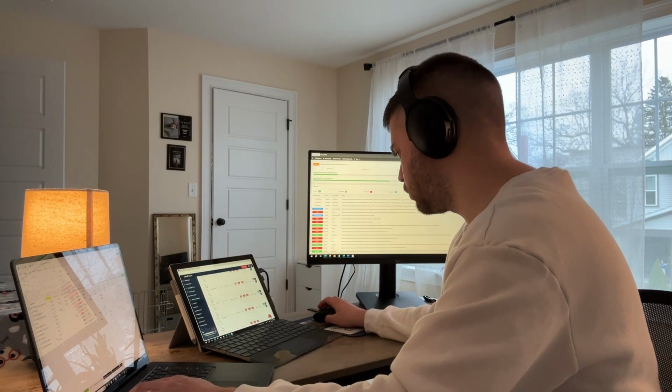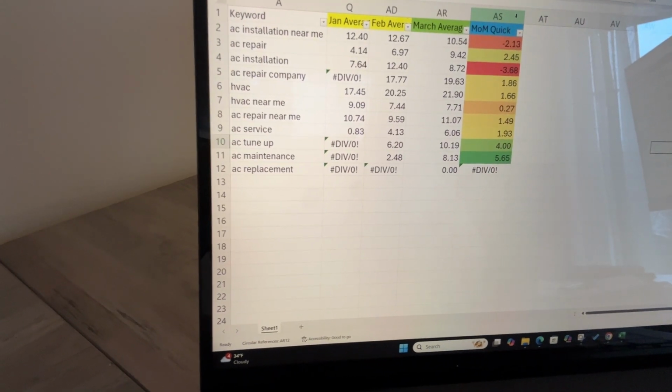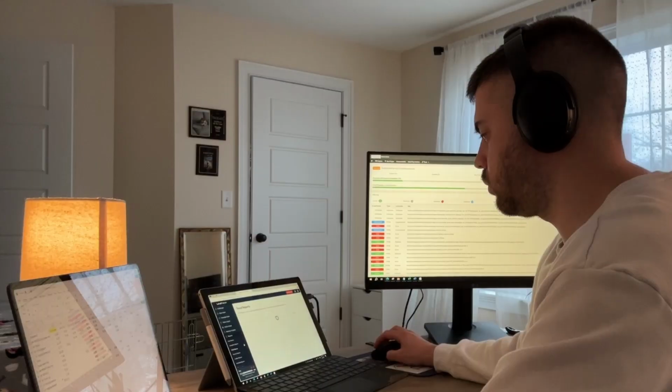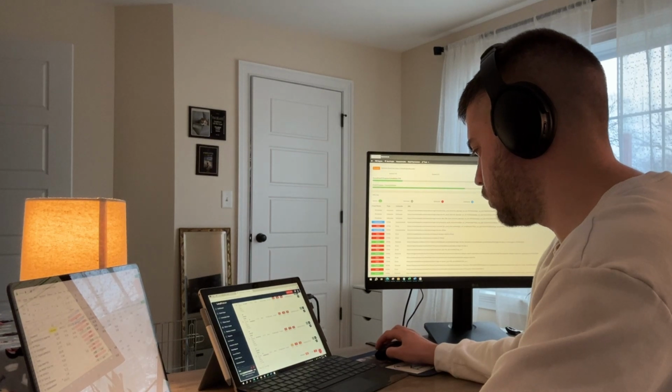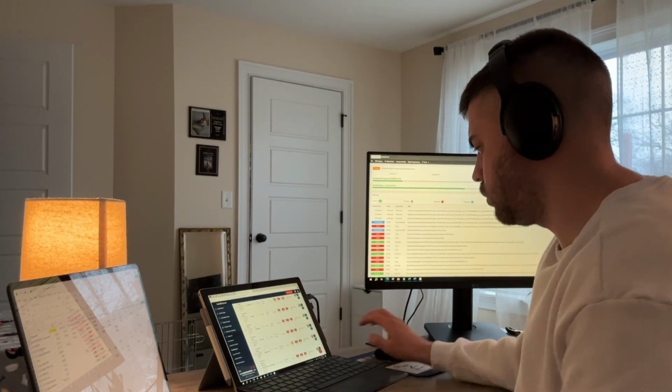So some terms like AC repair, AC installation, AC repair company, HVAC near me, etc. This is an example of a Local Falcon scan I provide for my clients. And then I take the data points of each scan and I add them directly into Excel. It's just an easier way to look at all this data.